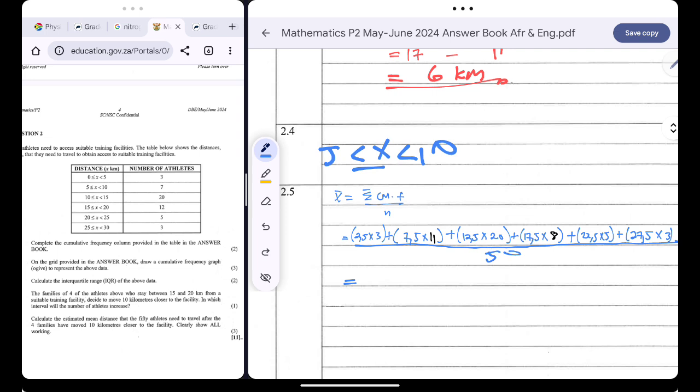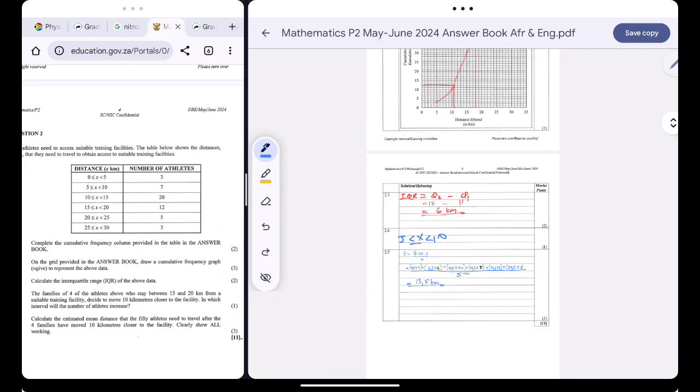So this will simply give me an estimated mean of 13.5 kilometers. That's how, guys, you're supposed to deal with the second question.